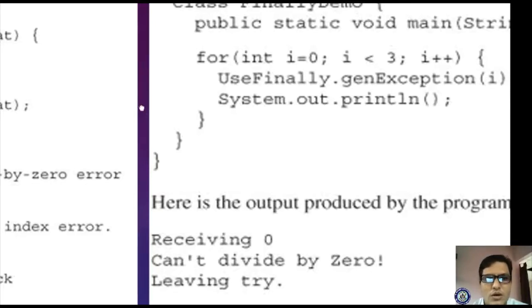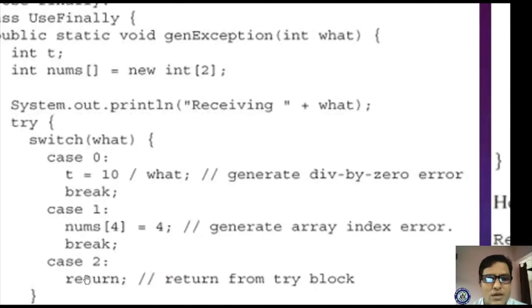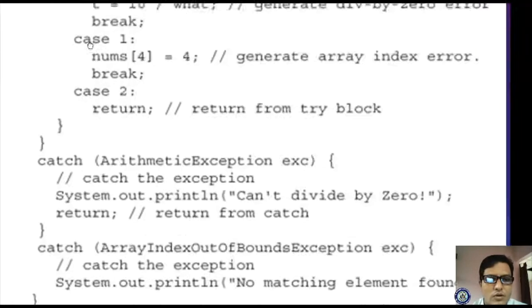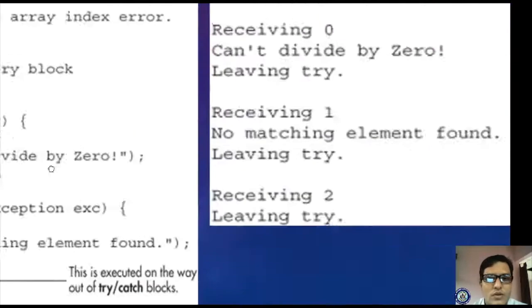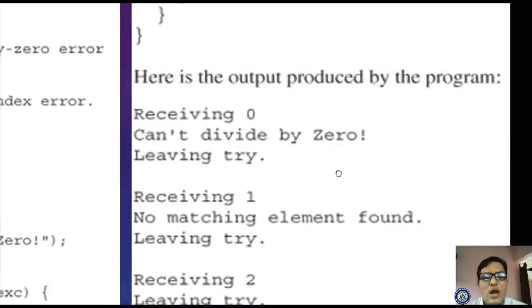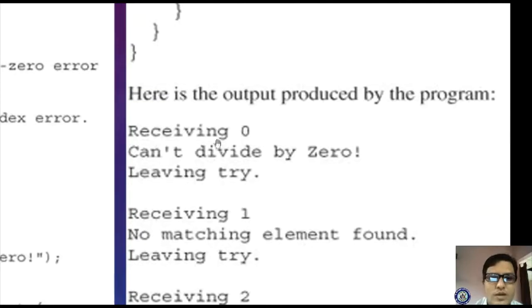Once again we are calling, now case 2 is matching, it will return from the try block. Next immediately it will go to the finally, it prints leaving. Okay, yes. Now if you run this program, receiving 0, can't divide by 0, leaving try, one time it has executed.